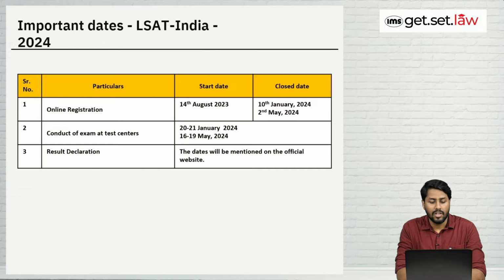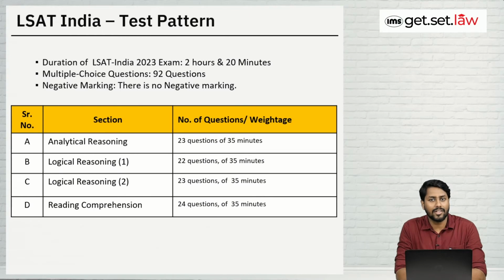the May attempt. When we talk about when exactly they are going to conduct the examination, so January examination will be held on 20 and 21 January 2024, and the May attempt will be held on 16th to 19th May 2024. And when we talk about when exactly they are going to declare the result, it is yet to be notified. The next important thing is the test pattern.